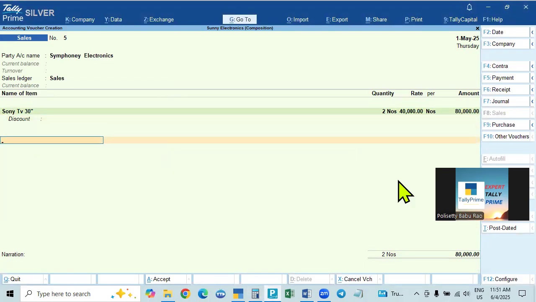Now we are selling. When purchasing, we calculate tax and add it to purchases. But in the case of sale, a composition dealer cannot collect tax, and that is why it will not be calculated. So CG.